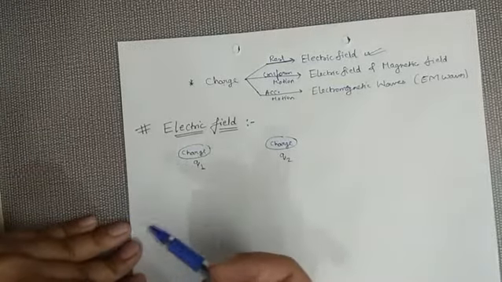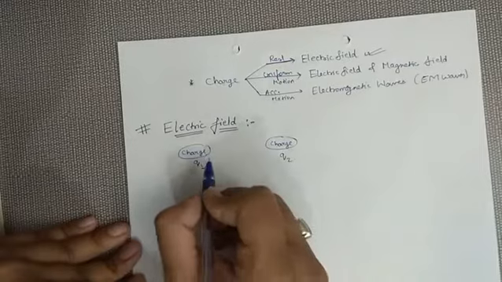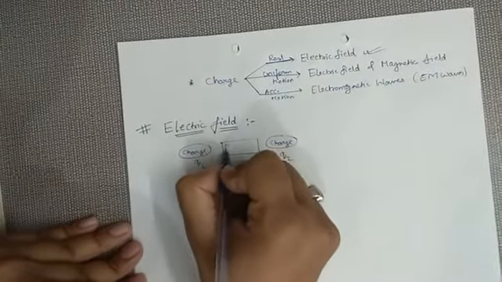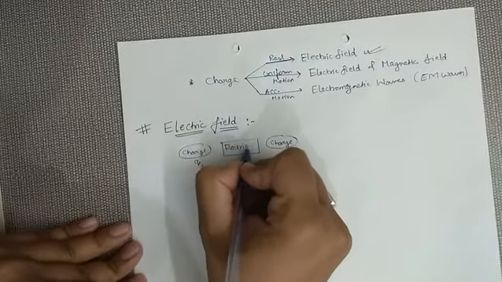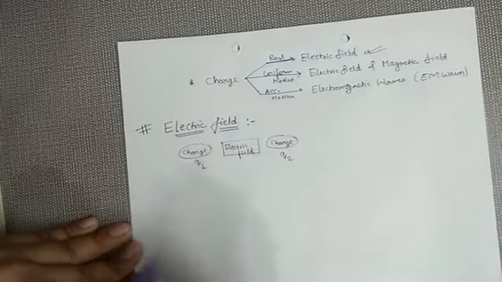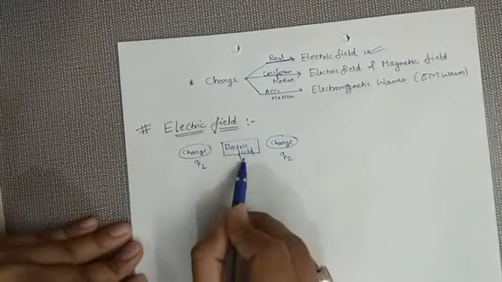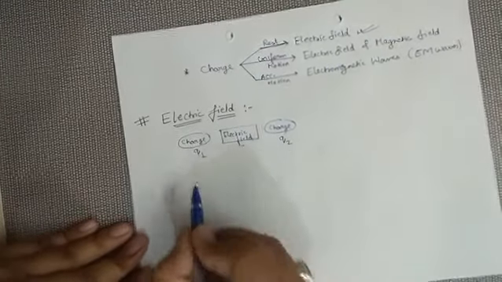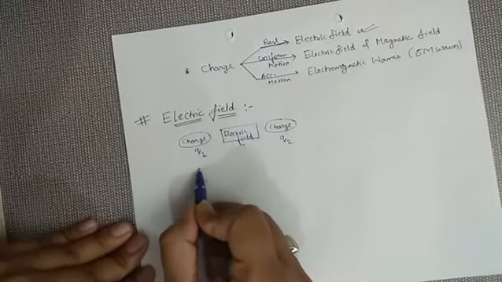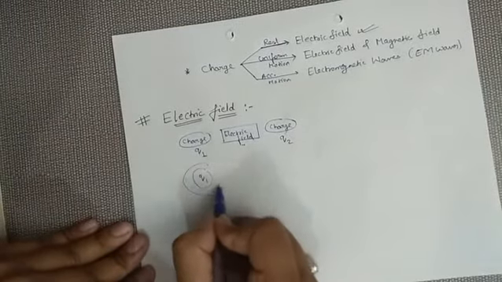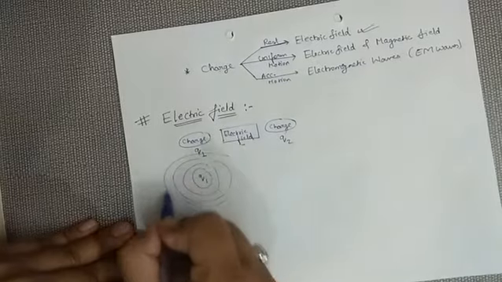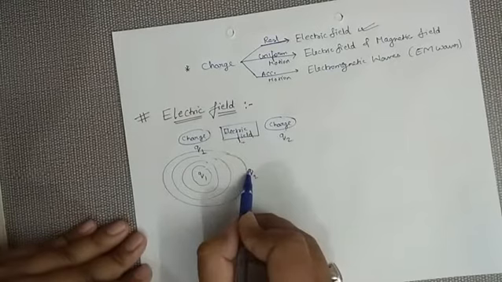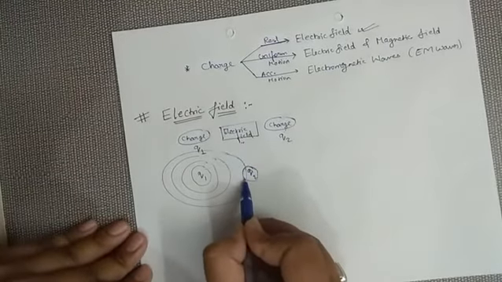Now, what is the quantity which helps them interact? Between these two charges, there is one quantity generated here, that is electric field. This electric field is responsible for the interaction between these two charges. This charge Q1 will generate some kind of field around it, and this field will interact with this charge Q2, and this field is going to repel this charge.